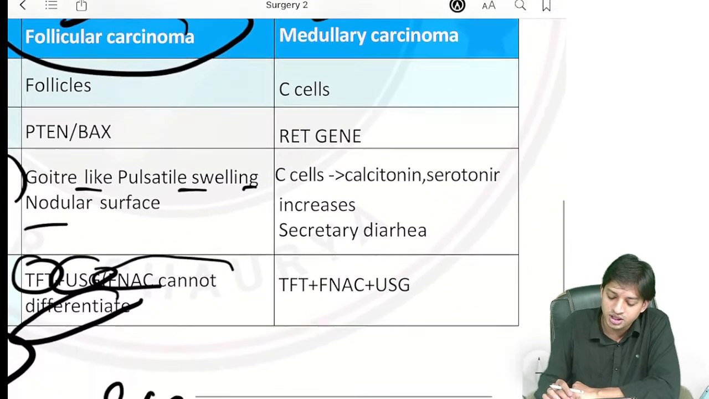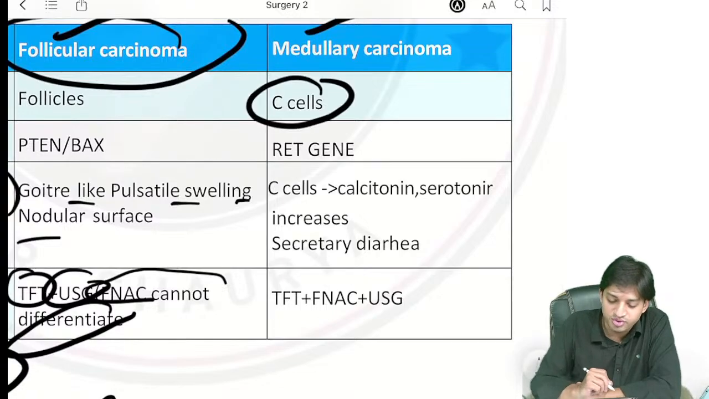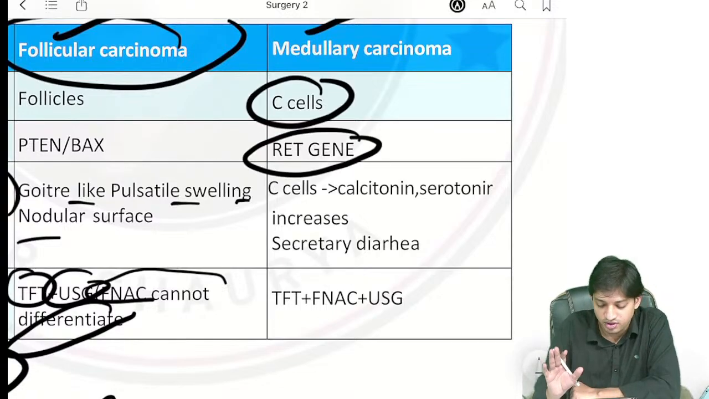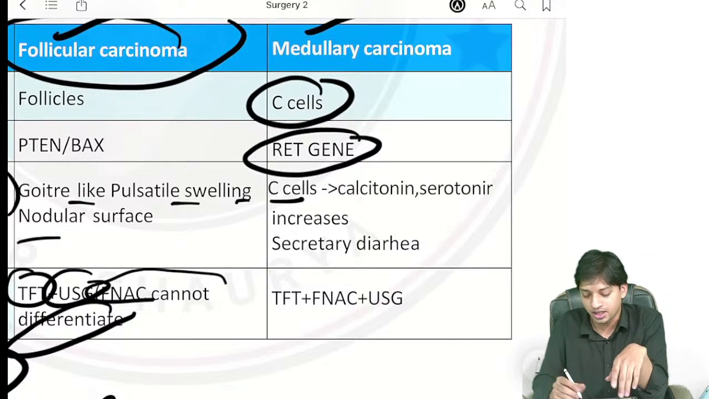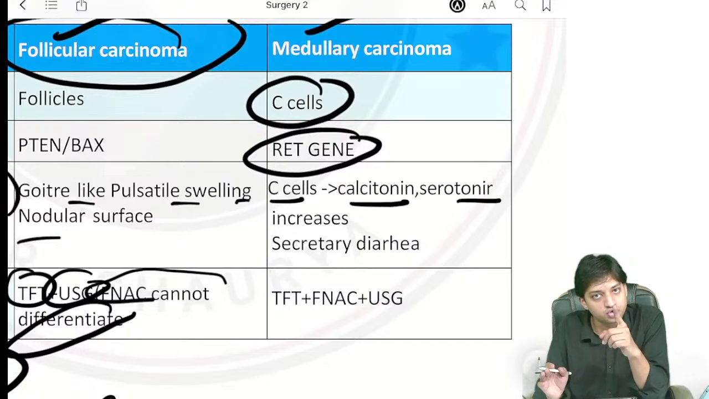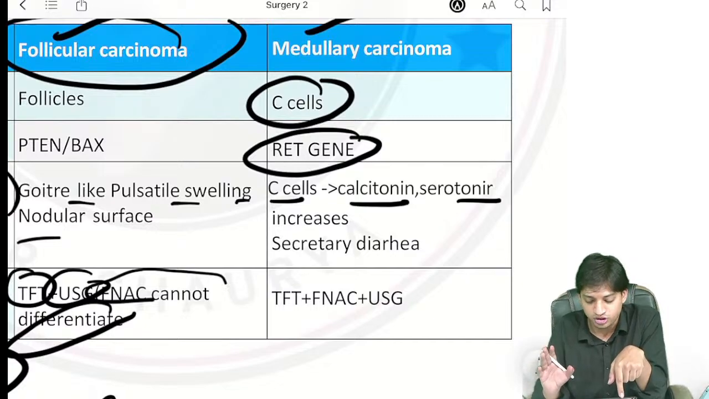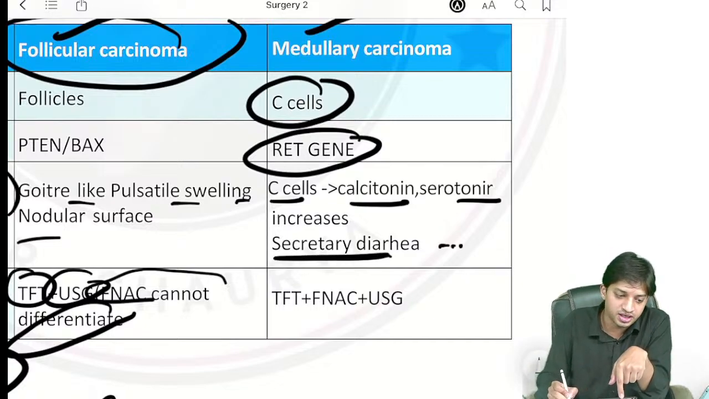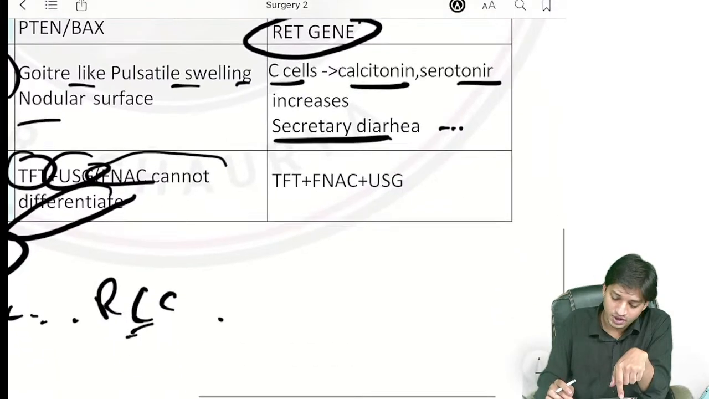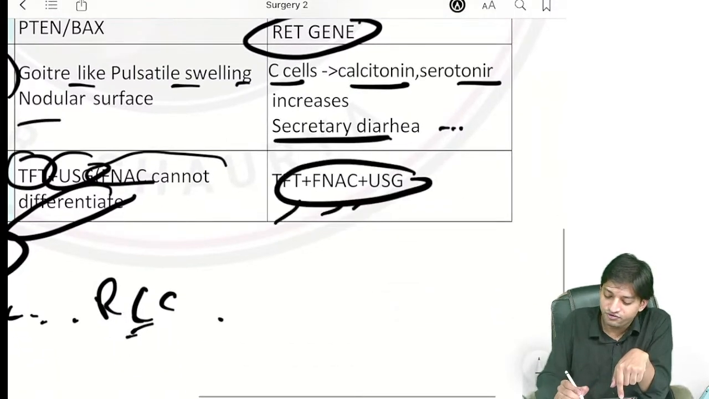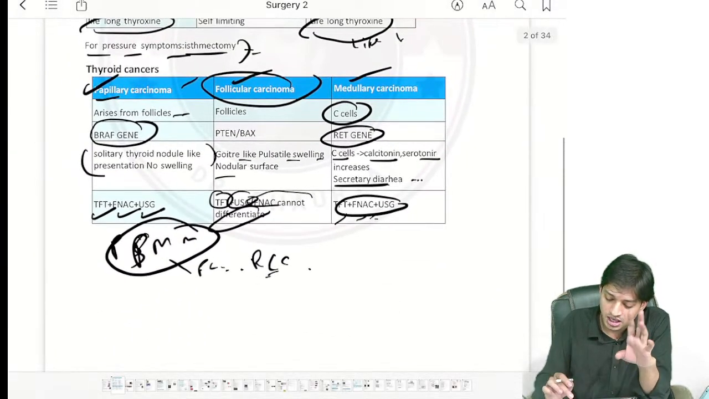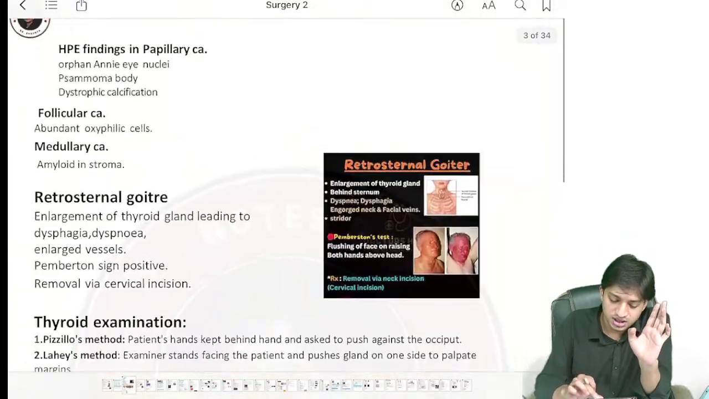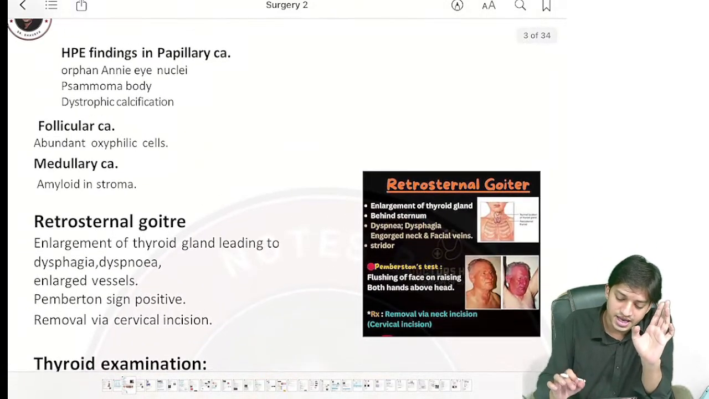Coming here to the medullary carcinoma, the C cells will be involved, RET genes will be present. In C cells, calcitonin, serotonin will also be increased, you will see, associated with the C cells, right? And there will be secretory diarrhea. Now you will see TFT, FNAC and USG. In the investigation we have discussed. Now we will come to the HPE.